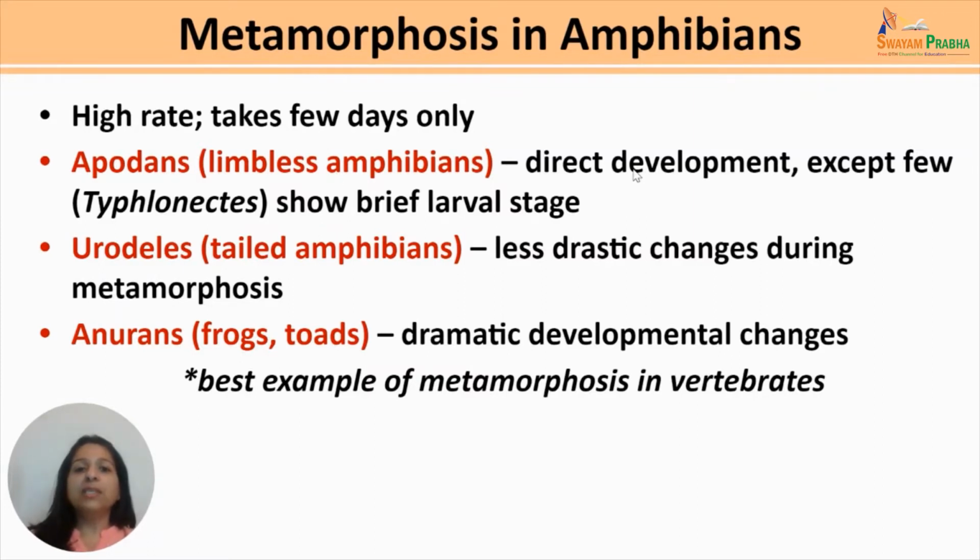Now, in apodons, there is direct development, except a few like Typhlonectes, which show just a brief larval stage during their life cycle. In urodeles, there are somewhat less drastic changes during metamorphosis as compared to anurans, which show dramatic developmental changes during their life cycle. Hence, anurans are the best example of metamorphosis among the vertebrates.